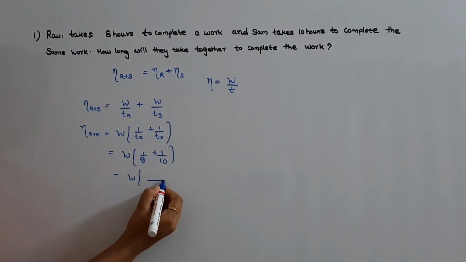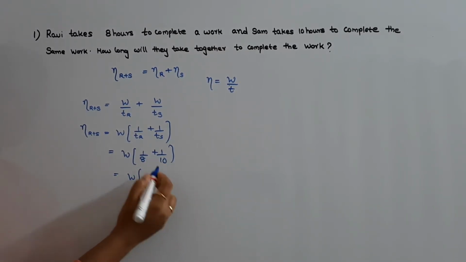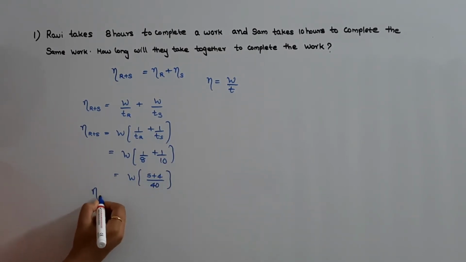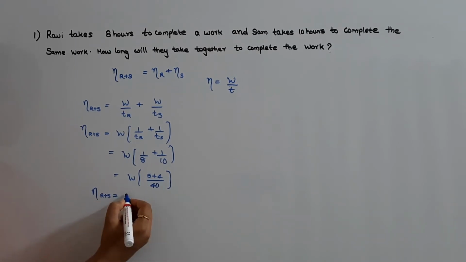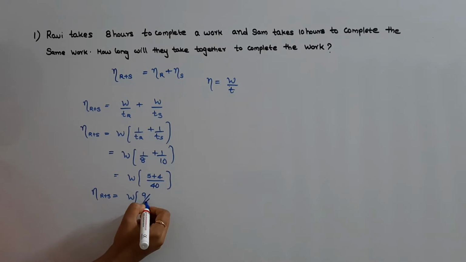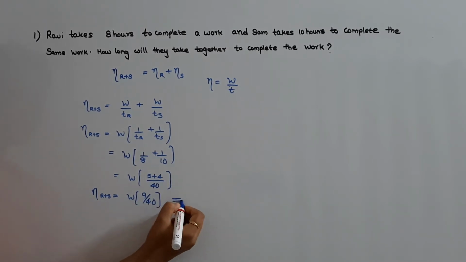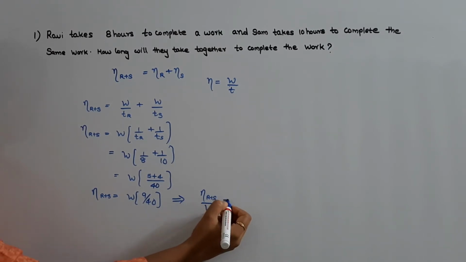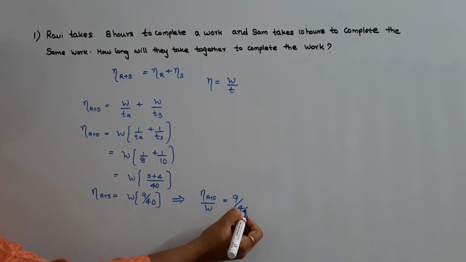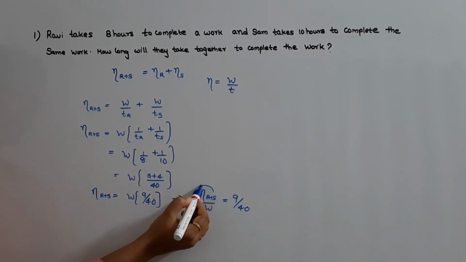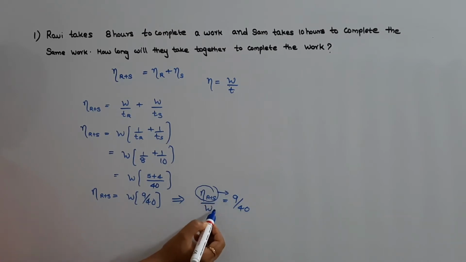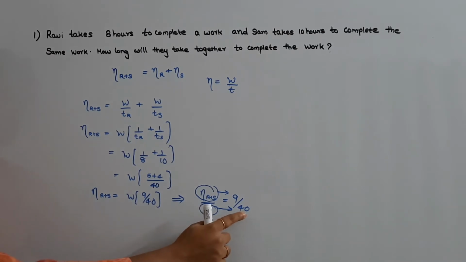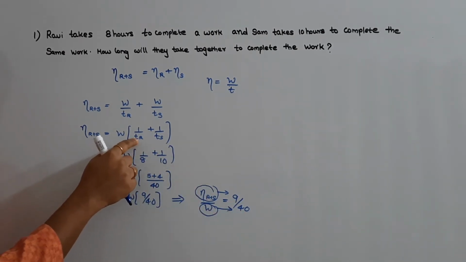W into LCM of 8 and 10 is 40, and here 5 plus 4. Hence, efficiency of R plus S is equal to work done into 9 by 40. Or we can write this as efficiency of R plus S by work done is equal to 9 by 40. From this we can see that efficiency of R plus S is equal to 9 and work done is equal to 40. Hence, this 40 is what? This 40 is the LCM of this TR and TS.